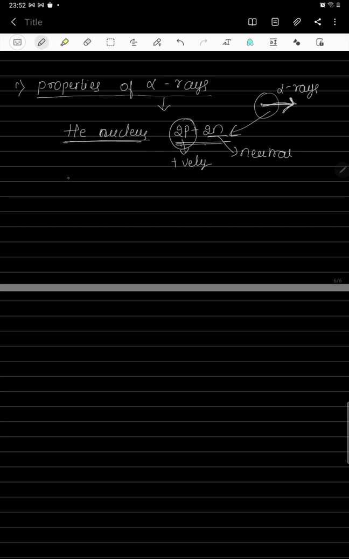Now the alpha particles which are shot out from the heavy elements move with very high velocity.